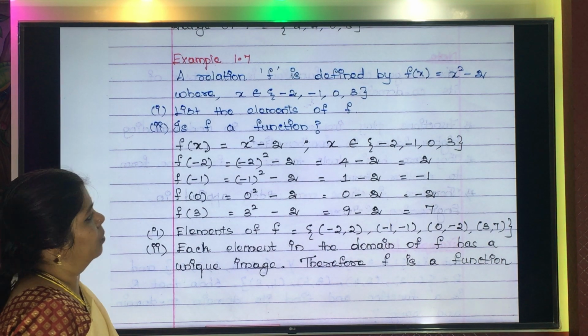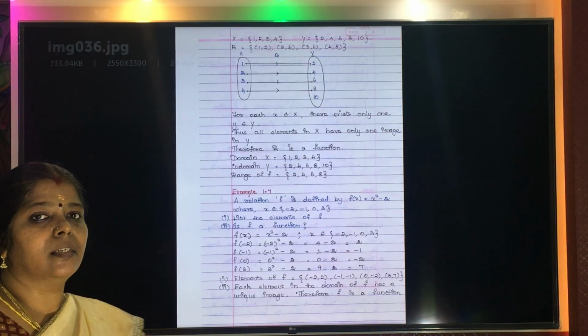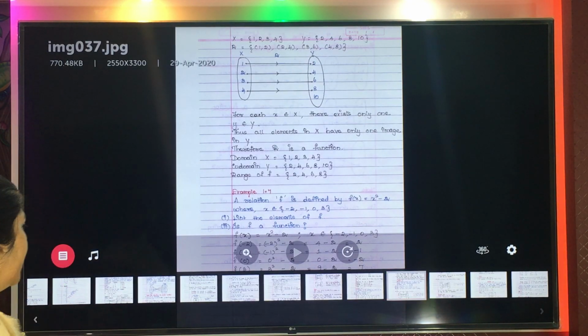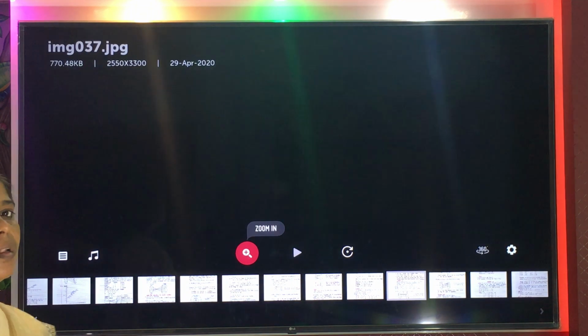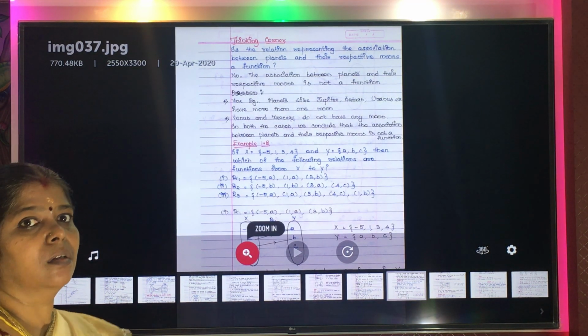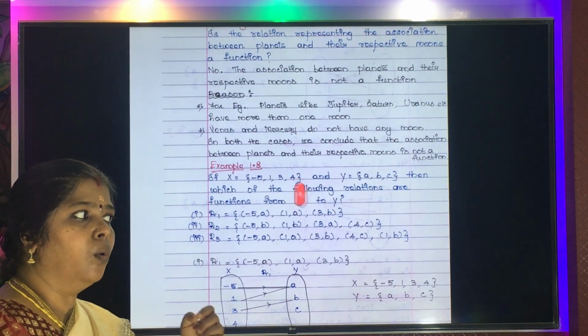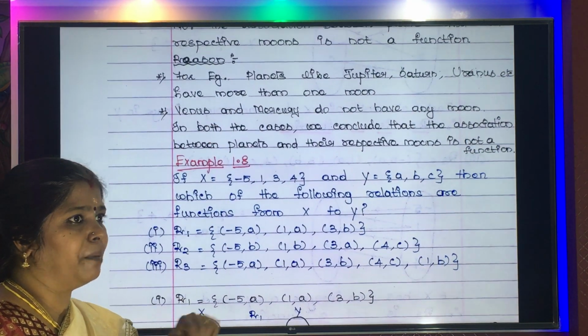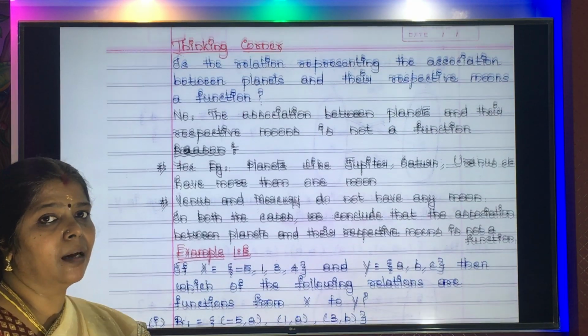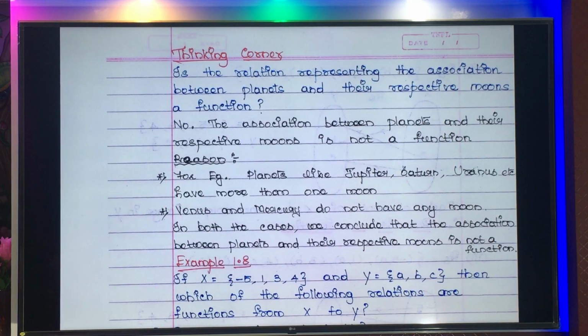Alright. So, you all have understood this. Now, let us pass on to the next example. Hope you all are clear about what is a function, what is a relation, how by special condition a relation can become a function. Okay.